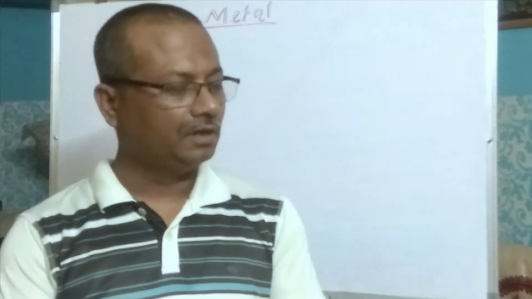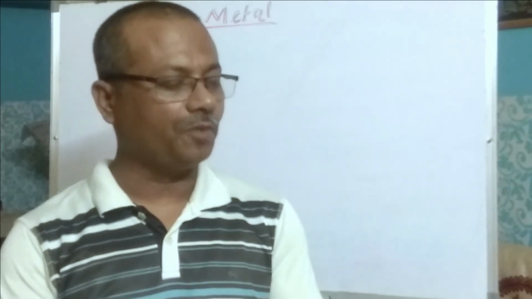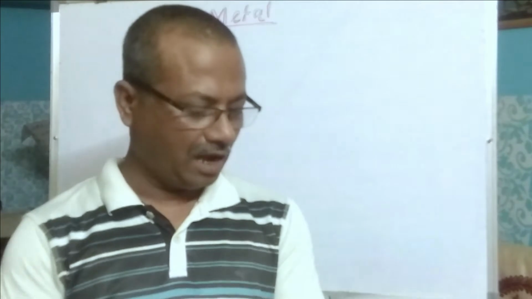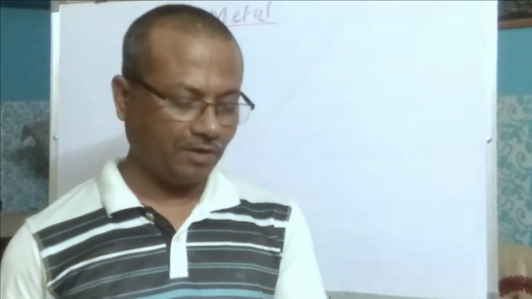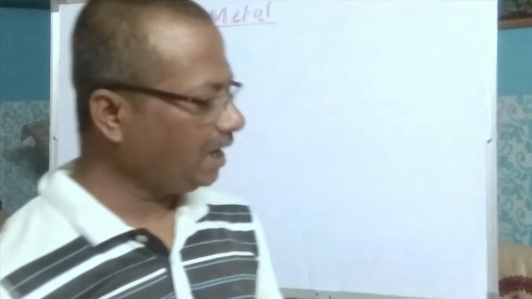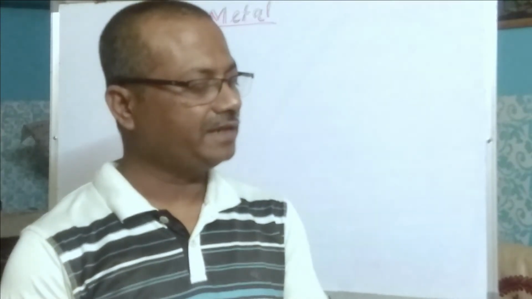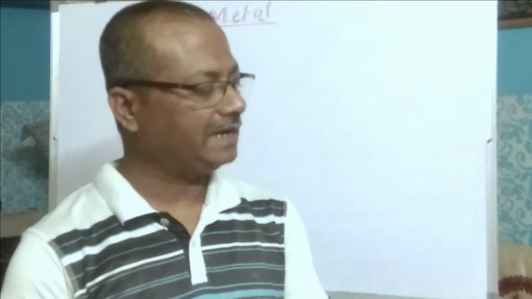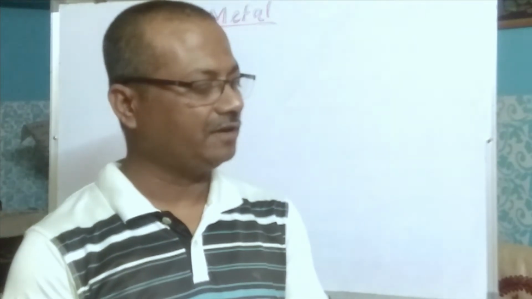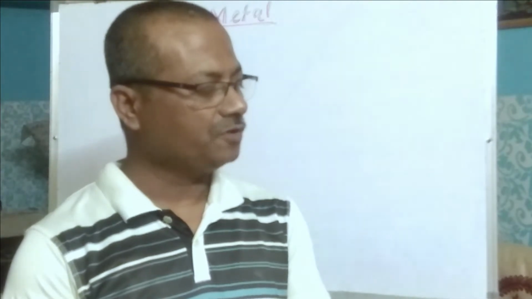My dear students, today we are going to learn about chemical properties of metal. In my previous class, I told you about the physical properties of metals and non-metals. Today we will learn about the chemical properties of metal. Metals react with different degrees of intensity with air, water, acids and other elements such as hydrogen and halogens.